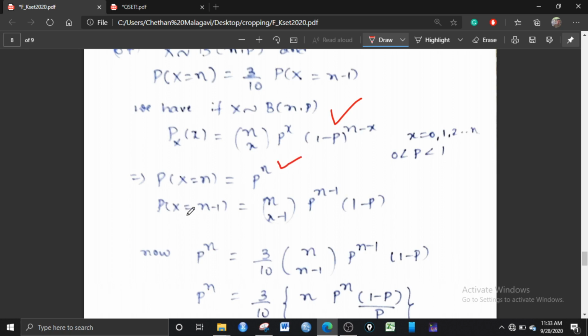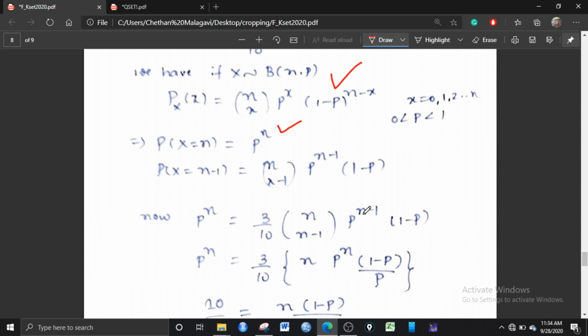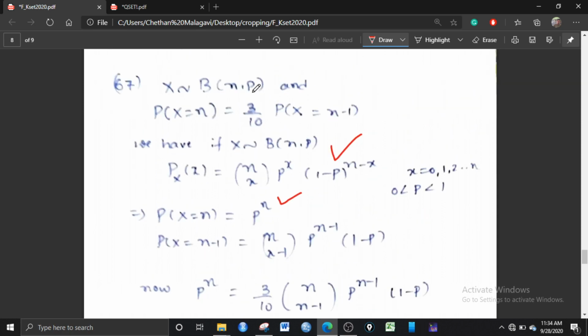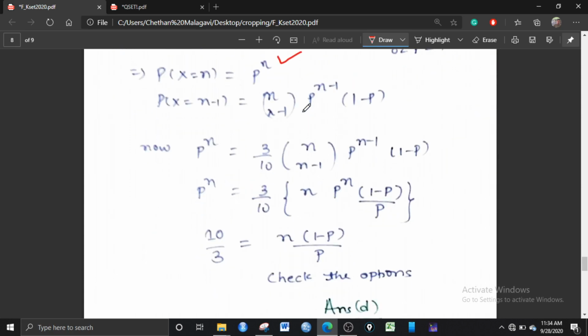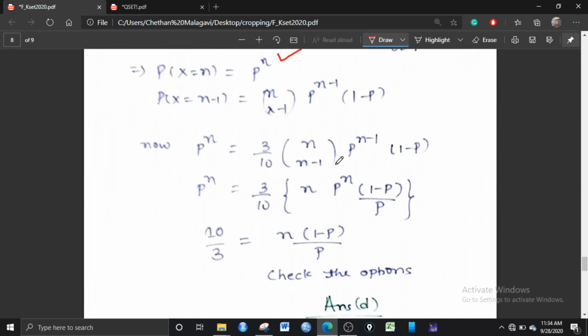Okay, and now substitute n minus 1 here. So nC(n minus 1) is n, and p to the power n minus 1, and after substituting n minus 1 here, it is 1 minus p. So he has given the equation here. After substituting, it is 3 by 10 times this. So I will take that equation here: p to the power n equal to 3 by 10 times this. After simplifying, we will get this equation.